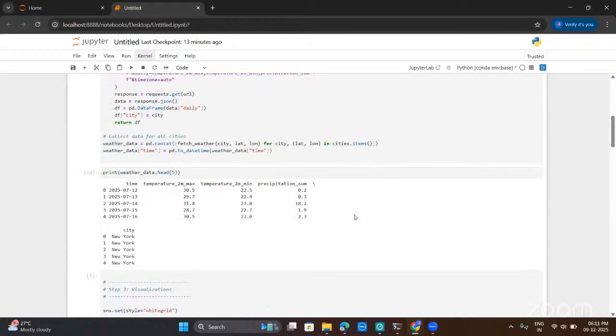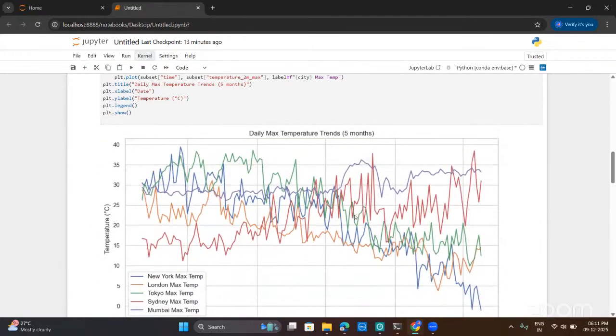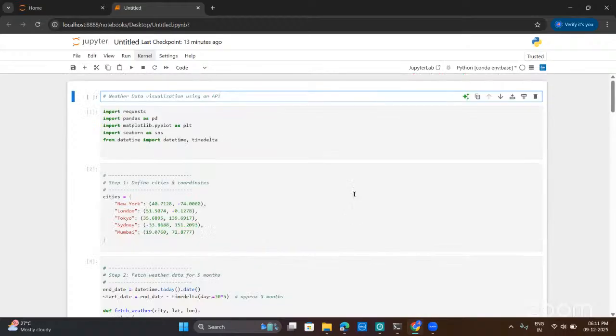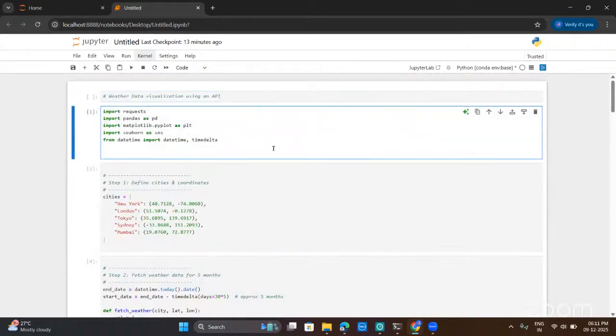From the weather data, we can see what visualizations we can do and what insights we can get. First, we have to import all the required libraries for the visualization and to collect the data from Open-Meteo. Open-Meteo is a weather platform where we can get weather data for free using a free API, and we can also get future forecasting data using a paid API.